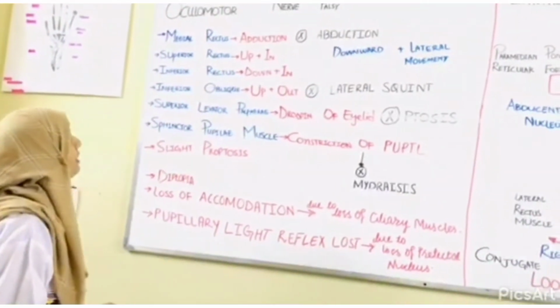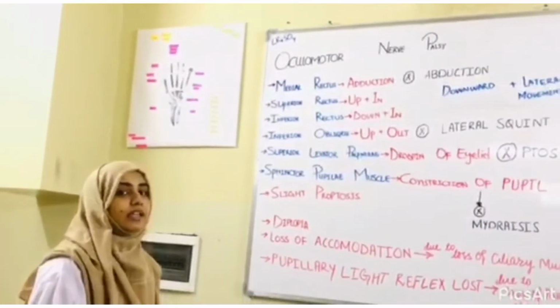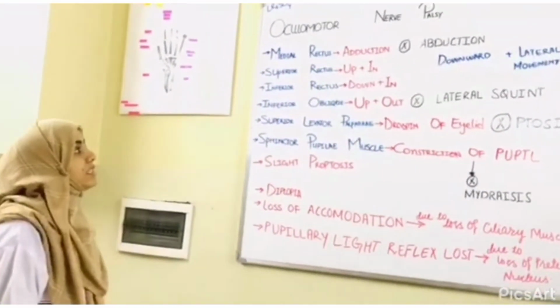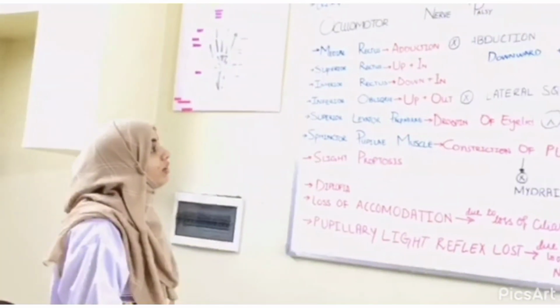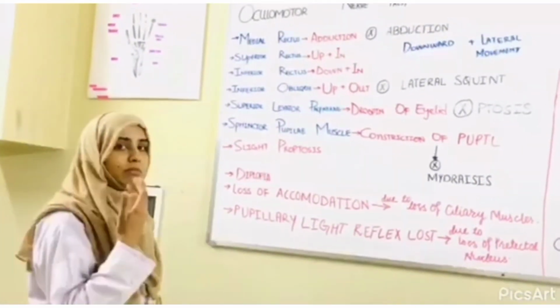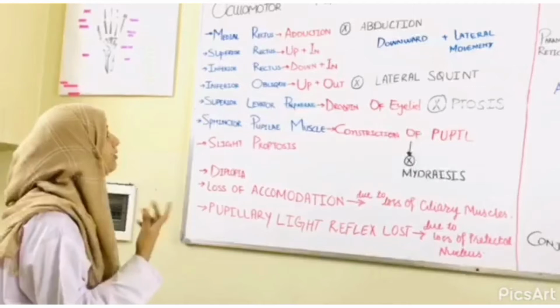Medial rectus is responsible for the adduction of the eye. So if there is any complete palsy of the third nerve, then there will be loss of adduction, and the eyeball will deviate towards the lateral side.